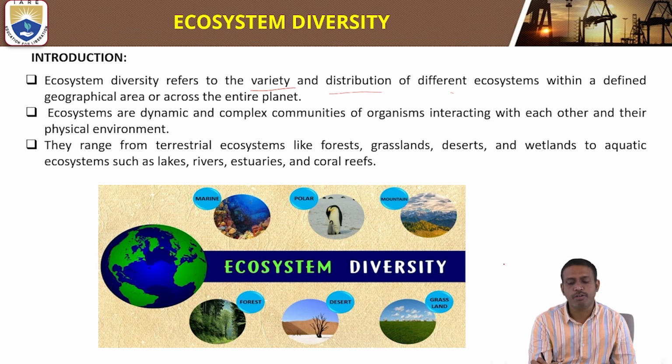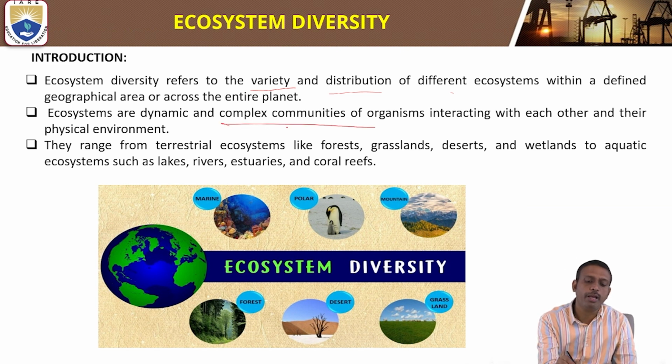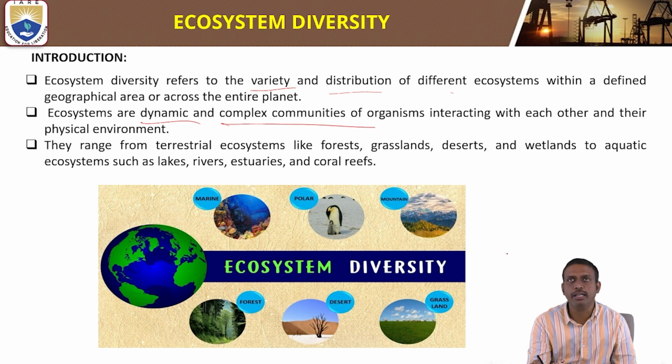Variety and distribution of different ecosystems within a geographical area or across the entire planet. Ecosystems are dynamic and complex communities of organisms interacting with each other and their physical environment.